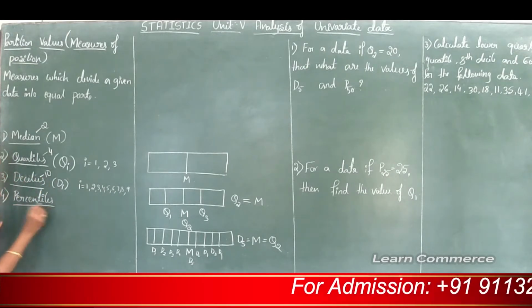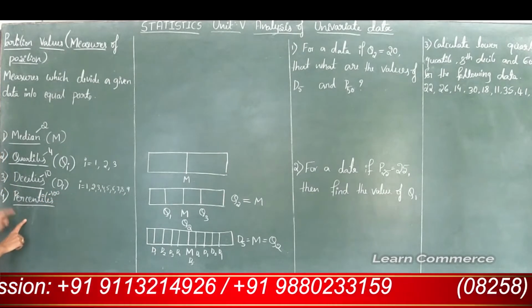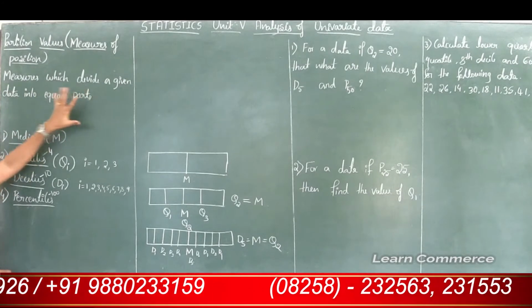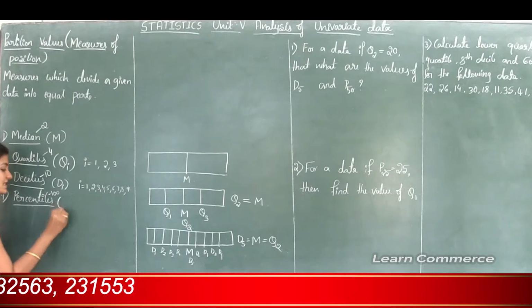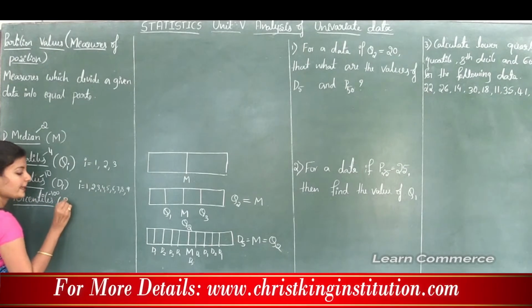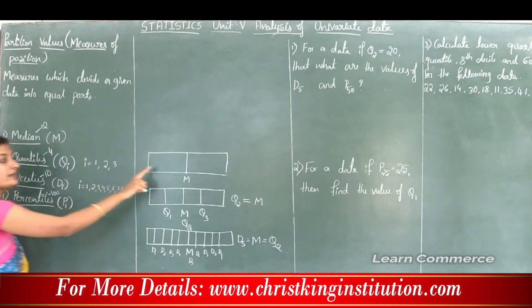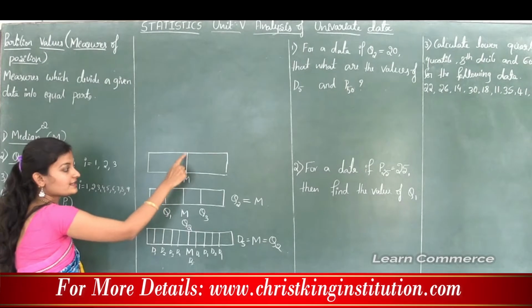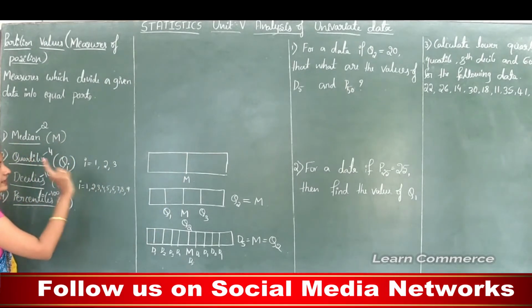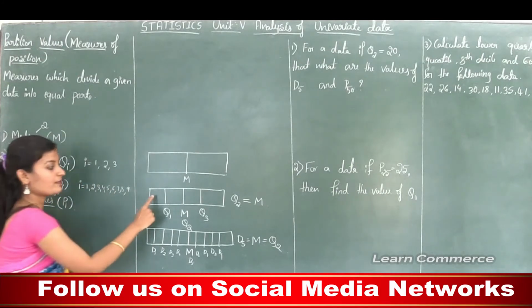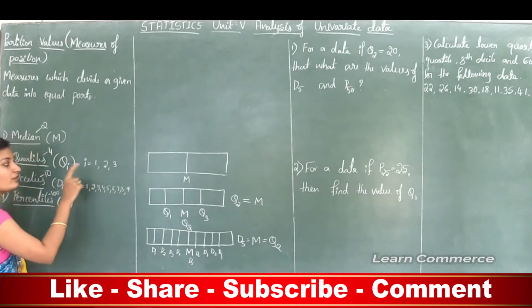In a percentile, percentile in the sense what? That is 100. So what is percentile? Percentile in the sense measures which divide a given data into 100 equal parts, then it is known as percentiles. So this is percentile, and it is denoted by Pi. And see, if it is median, then the cake is divided into 2 equal parts and the center line is median. And if it is quartiles, then given data is divided into 4 equal parts, 1, 2, 3, 4, but here we got the values only 3, that is Q1, Q2, Q3.